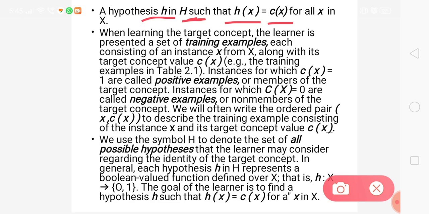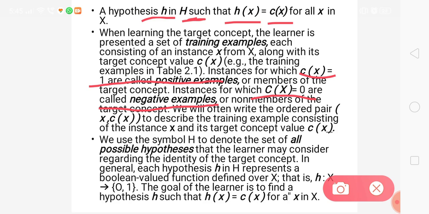Both are the same only. When learning the target concept, the learner is presented with a set of training examples. The training examples may contain positive as well as negative examples. What are positive examples? When the target concept or target function is yes, always, that we can call a positive example. If the target function or target concept C of x is equal to 1, it is called a positive example. If C of x is equal to 0, then we can call it a negative example or a non-member of that concept.